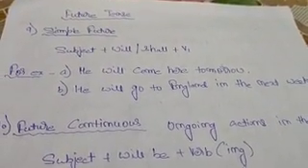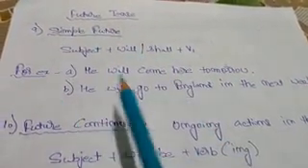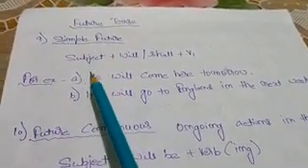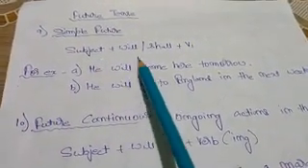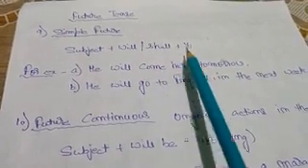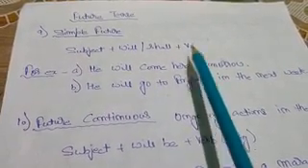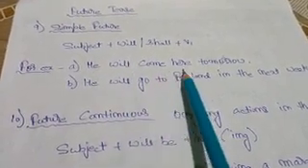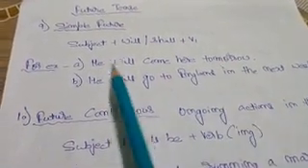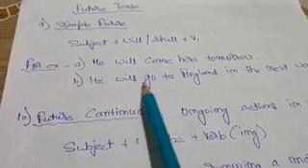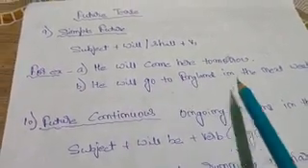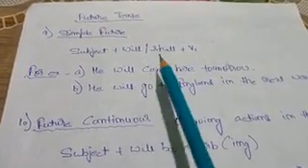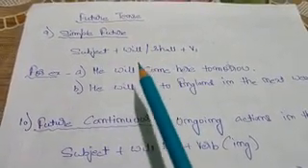So let's start the topic. Here is the simple future tense. The rule of the simple future tense is subject plus will or shall plus V1, the first form of verb. For example, he will come here tomorrow. Second example, he will go to England next week. So this is the example of the future tense.